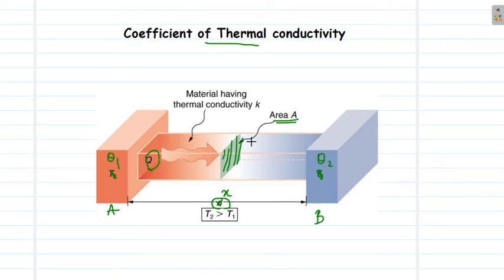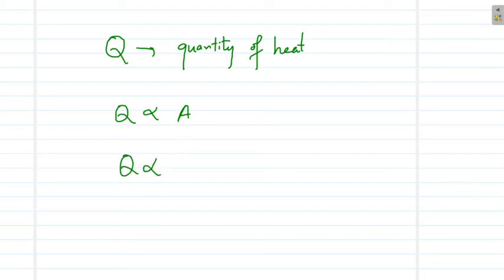Surely it will depend on the difference in temperature, right? So if we keep the end of a metal rod in a hot object, then heat will be transferred very fast. But if it is kept at a slightly higher temperature only, then the heat transfer will be slower. So it is obvious that the rate of transfer of heat, or the amount of heat that is being conducted through this material, will be proportional to the temperature difference given by θ1 minus θ2.